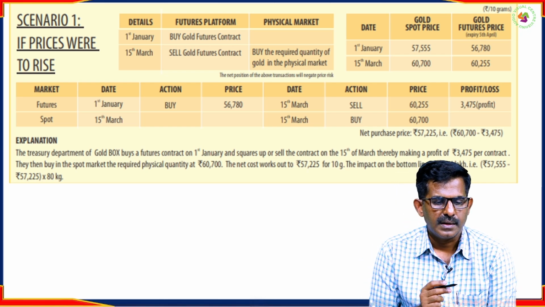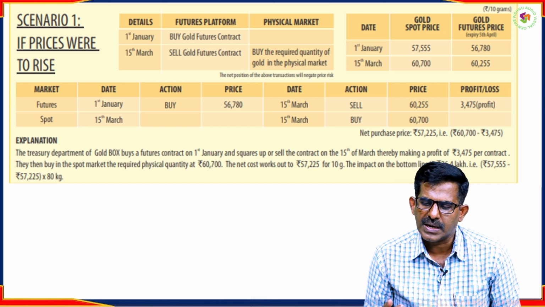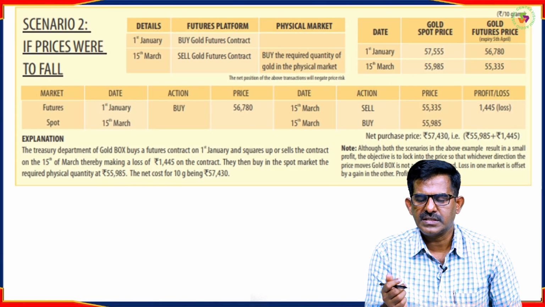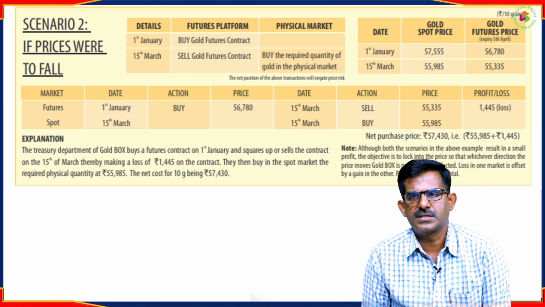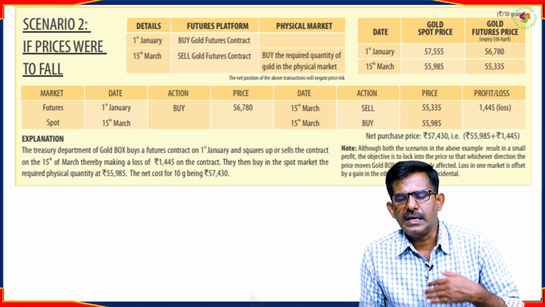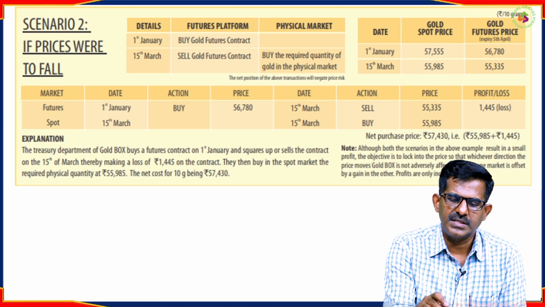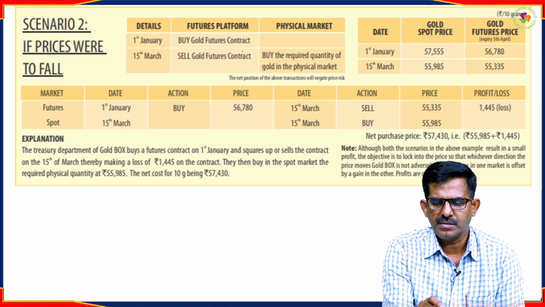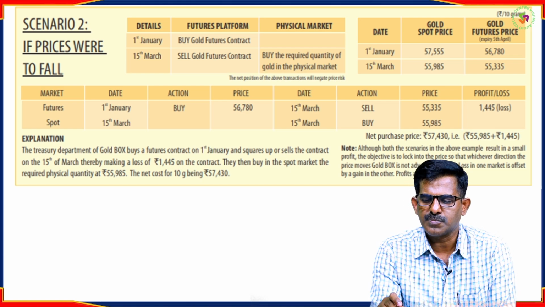Okay, so this is the benefit that he is going to get by entering into a futures contract. Even if the price rises or falls, no matter, he is going to get benefit with this particular futures contract. So how does it benefit when the price falls? It is given here like this. If he thought that the price will rise, but suppose the price falls, what happens? On 1st January, he entered into a contract by buying the gold futures, and then on 15th March, he is going to sell the gold futures contract, and he is going to take physical delivery of the gold in the spot market.